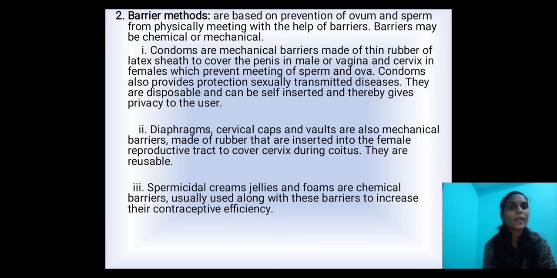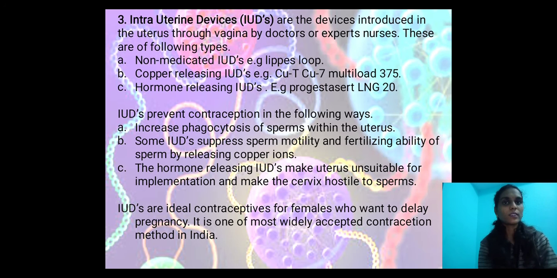During coitus, the reproductive tract or reproductive organ has to be covered by this diaphragm. They are reusable; we can use them more than once. The third barrier is spermicidal creams, jellies, and foams, which are chemical barriers usually used along with these barriers to increase their contraceptive efficiency. This is also a type of barrier we use to avoid conception.